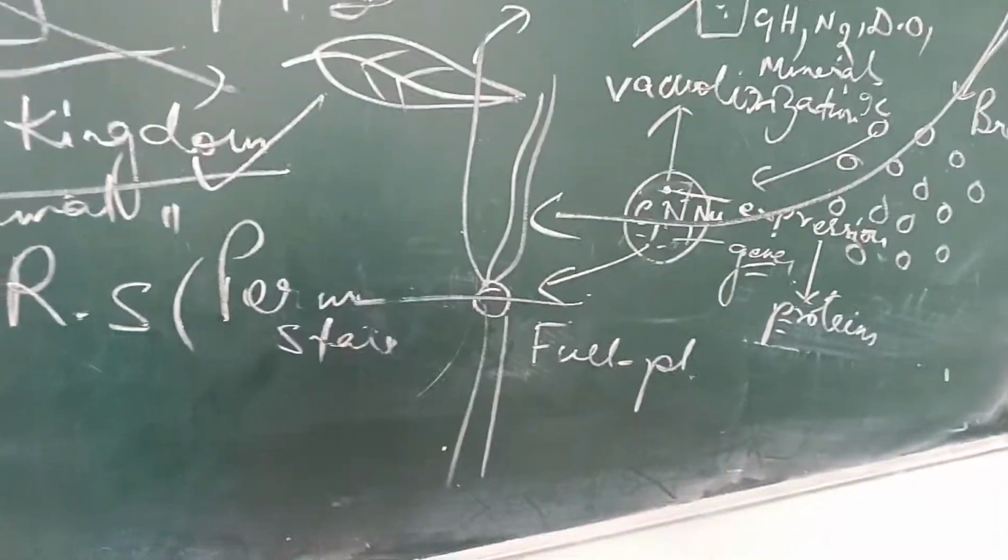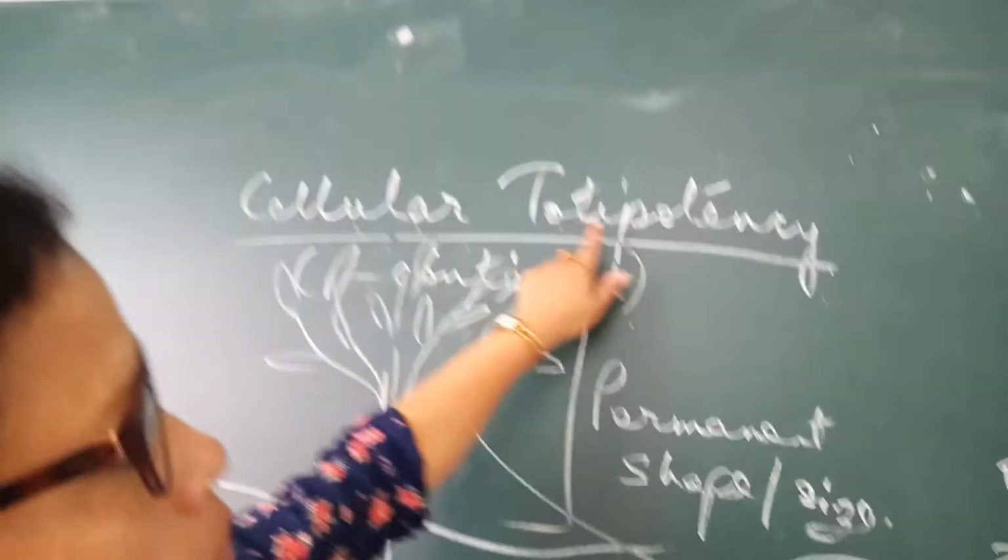Now this property of a plant cell is known as cellular totipotency.